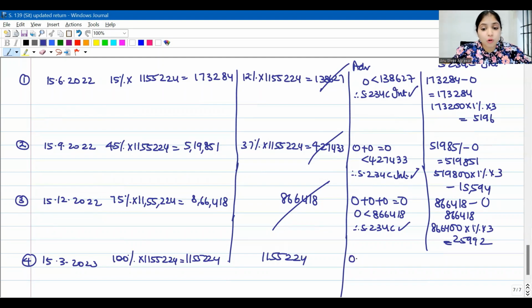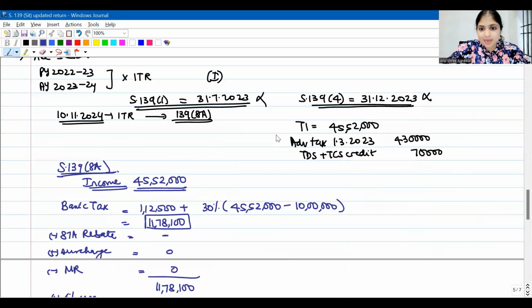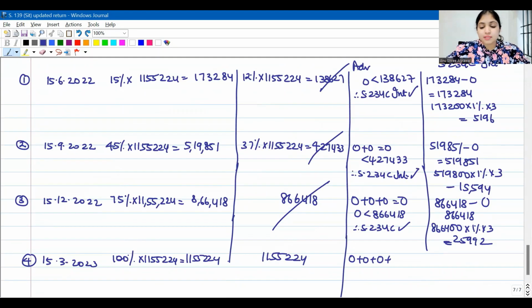But how much did you pay all the installments put together? Third installment, before 31st March, you actually paid something. Remember, the assessee had paid 4,30,000 on 1st March 2023. So assessee has paid advance tax 4,30,000 rupees. Total, he has paid 4,30,000 rupees. This 4,30,000 rupees is less than 11,55,224. So therefore, 234C interest is applicable.